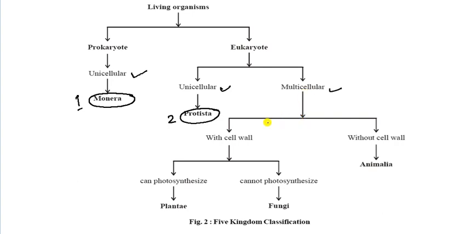Now come to this one. Multicellular is again divided into 2 parts: with cell wall, who has the cell wall, and without cell wall, who doesn't have the cell wall. The one with cell wall is further divided into 2 parts: can photosynthesize and cannot photosynthesize. That means they can make their own food, or they cannot make their own food. So the one that can is your Plantae. That is the third one.